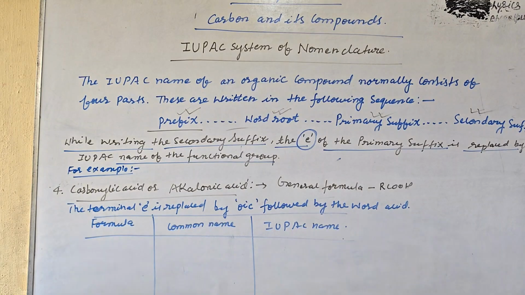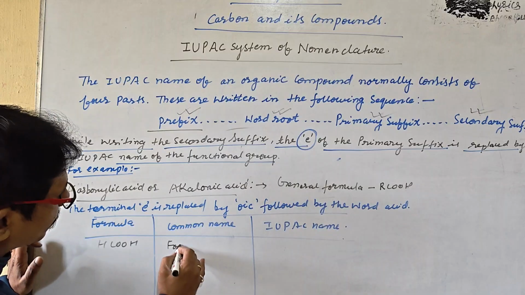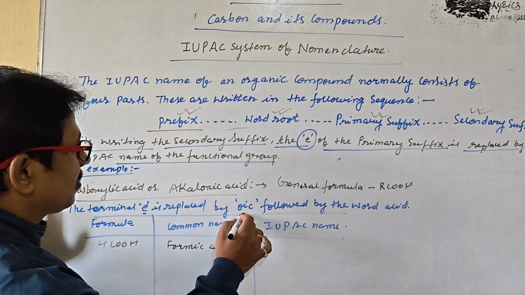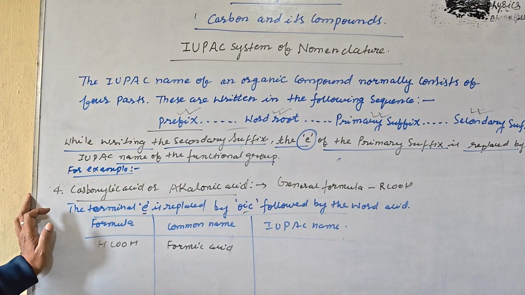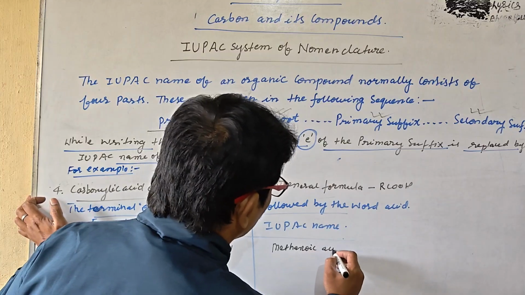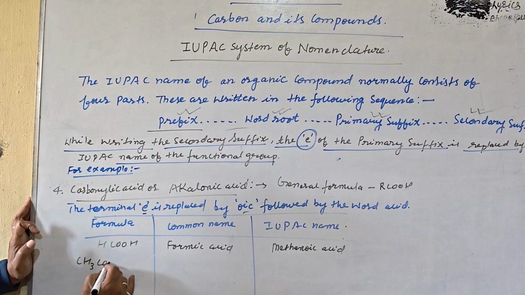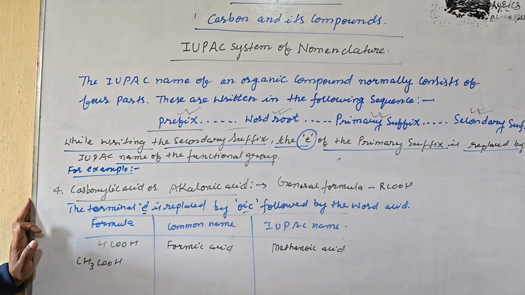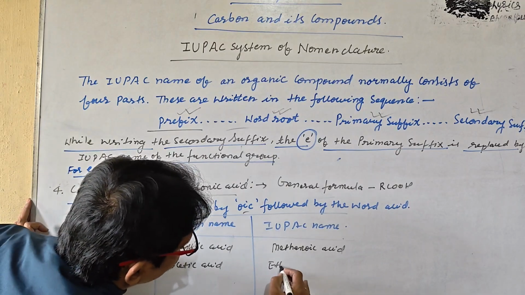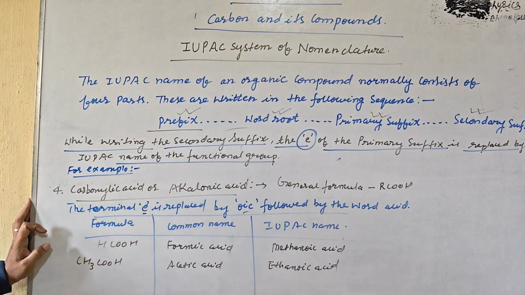The examples. HCOOH, formic acid. And we understand the E is going to be converted to OIC. That is going to be methanoic acid. Again we are going to write the next one, CH3COOH. That is acetic acid, ethanoic acid. Very simple. Only you have to understand in the proper way. If you don't understand, make it a comment.